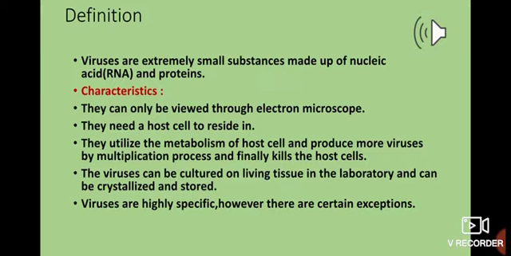In your book, you will find an example given there that the virus of myxomatosis, which is fatal to rabbits, has no effect on man, and similarly humans do not catch the common cold and flu from rabbits. That means if the myxomatosis virus which infects rabbits somehow gets entry into our body, it is not going to harm us.